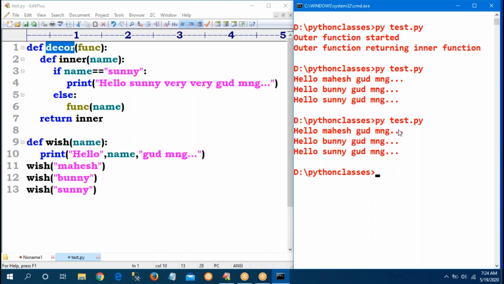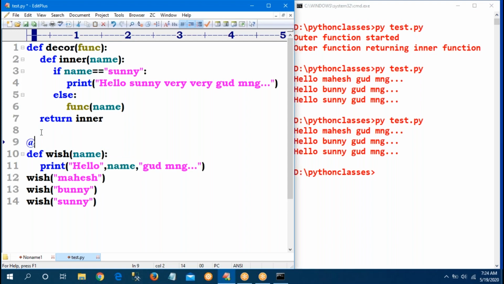Mainly concentrate. Sir, there are some annotations, and we are calling them annotations. Whenever I use an annotation, it is nothing but @decor. Whenever I give the annotation, the PVM will consider: first of all, is any function available with decor? Yes, available.